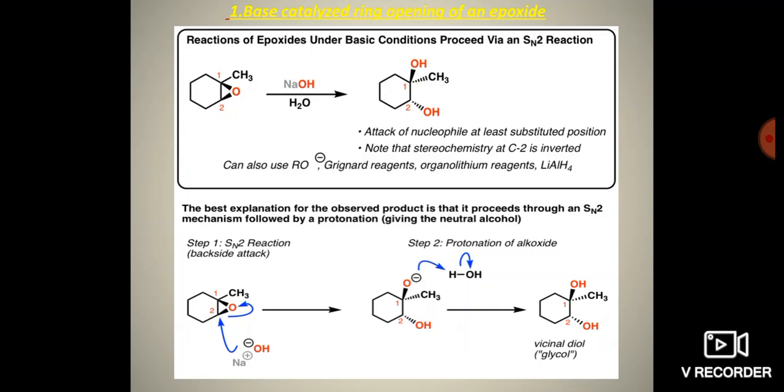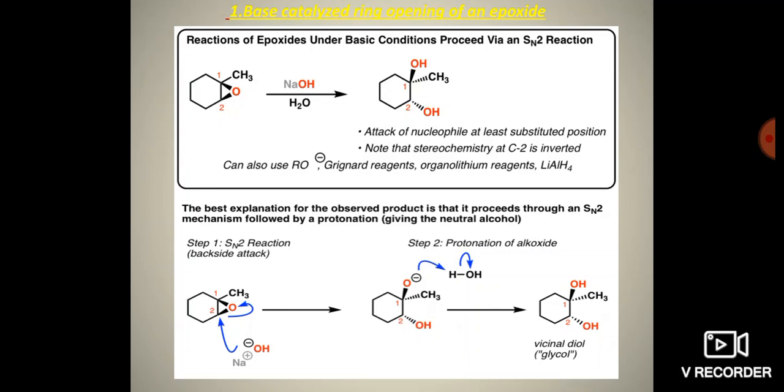So here first one is, notice that in NaOH, OH acts as a nucleophile attached to the less substituted carbon in 1 and 2. Which one is less substituted? In second, because the first carbon is attached to a methyl group, that position is the most substituted. So OH minus goes to the second one.